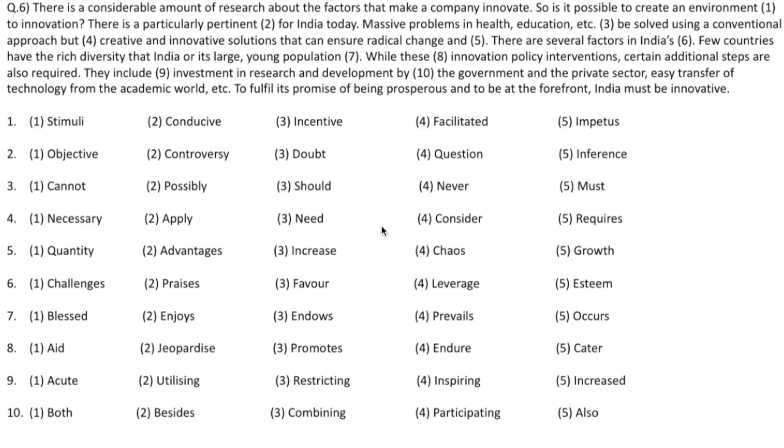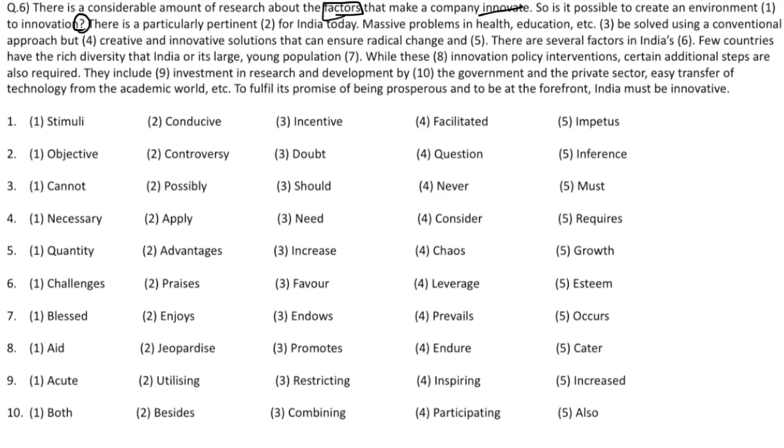In this question also we'll follow the same approach. We will first read the entire question, entire paragraph, and at the same time we will go through all the four things that we went through in the previous question, and then we'll have a look at the answer choices and try to find our answer as fast as possible. The question says there is a considerable amount of research about the factors that make a company innovate. So, we are going to talk about certain factors that make a company innovate. So, is it possible to create an environment of innovation? There is a question mark here.